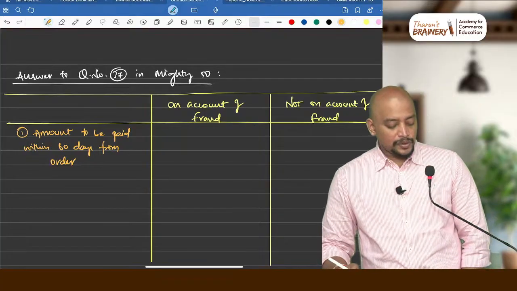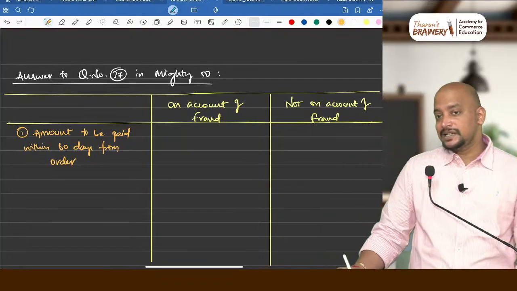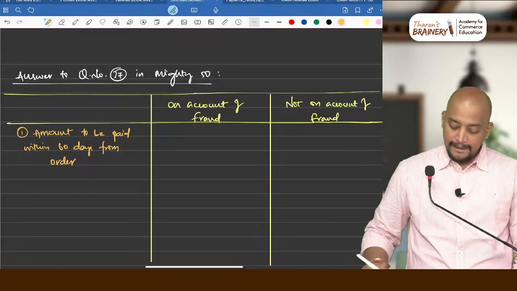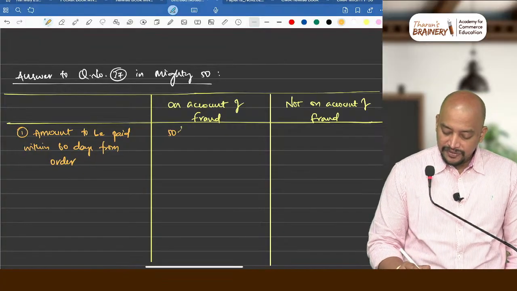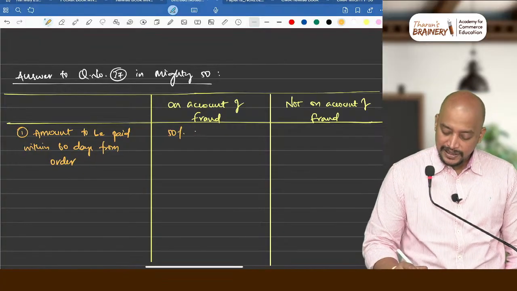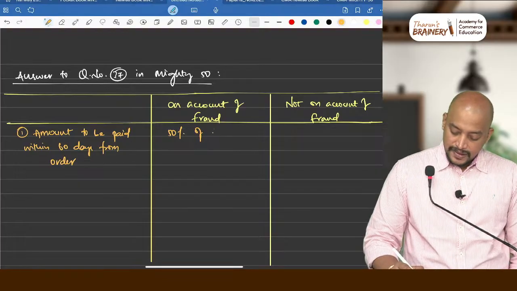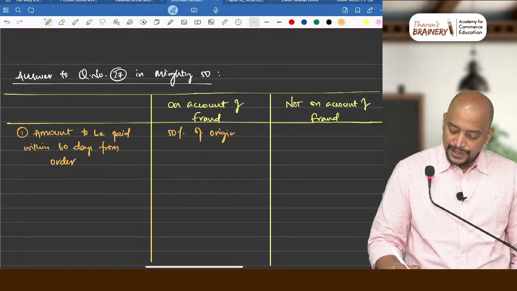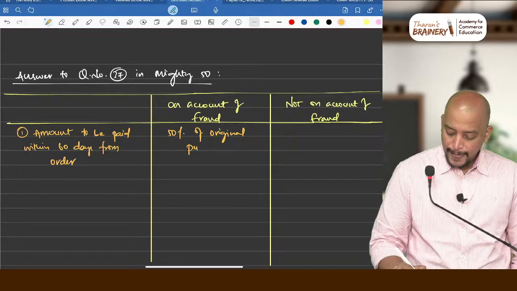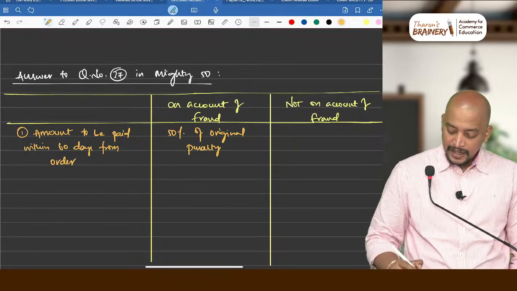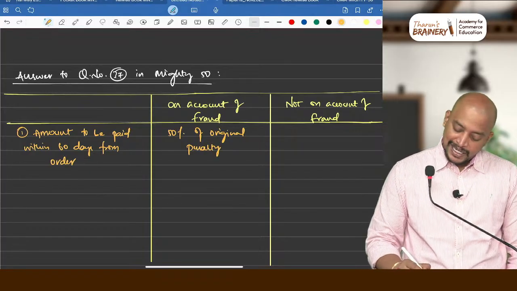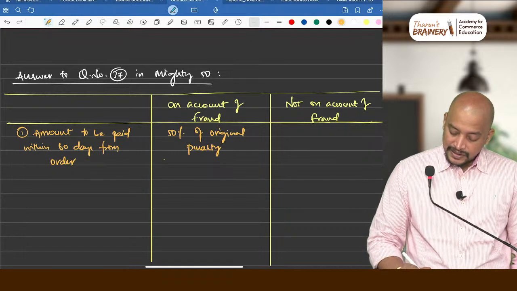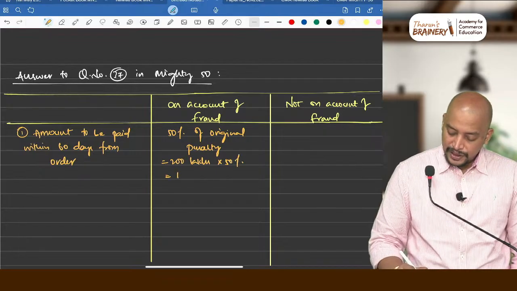If it is on account of fraud, how much will be the penalty? 50% of, you check the table and answer, 50% of original penalty. What is the original penalty? So 50% of original penalty, so that is 200 lakhs into 50%, that will come to 100 lakhs.